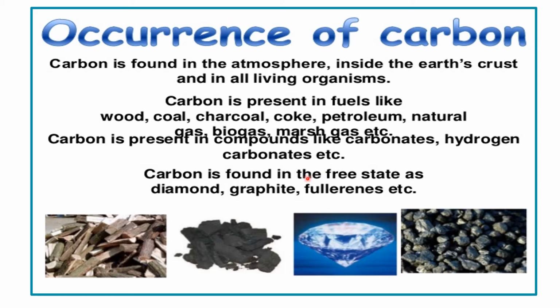The next, carbon is found in the free state as diamond, graphite and fullerenes. In the previous compounds, carbonates and hydrogen carbonates, carbon is also present, but in the free state, as carbon, it exists as diamond, graphite and fullerenes.